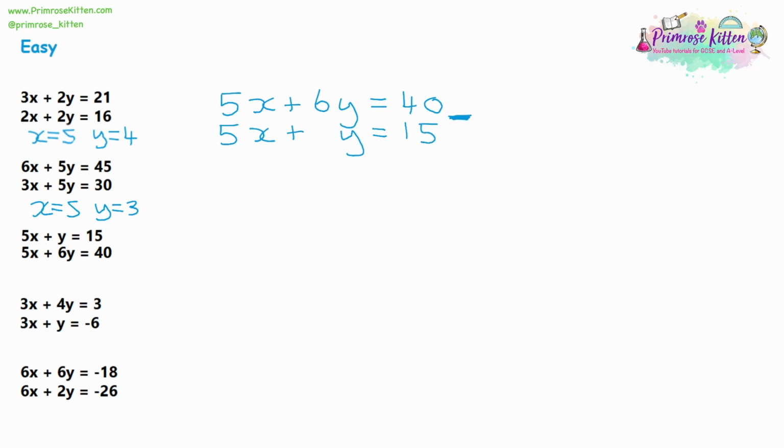And it's absolutely fine to swap around the order of the two equations if that makes it easier for you. There's no reason why one is on top and one's on the bottom. But always get the large numbers on top so it's easier for us to work out. So we're going to go through the same method.